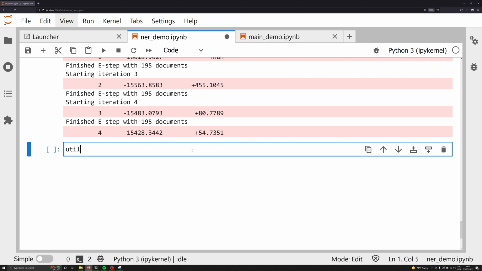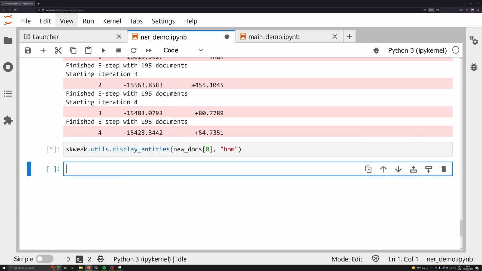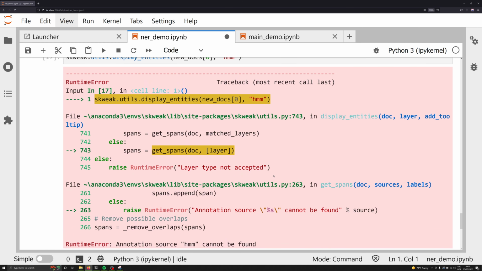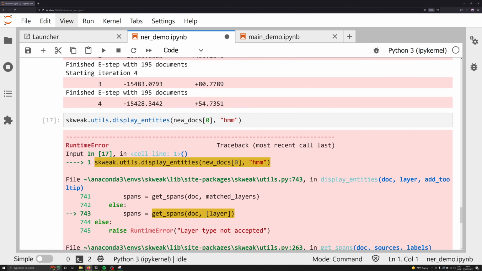So let's say skweak.utils.display_entities, and we're going to again load up docs, new docs, 0, and we're going to load in the HMM model to visualize what it might actually look like. And we have an error. Source HMM cannot be found.